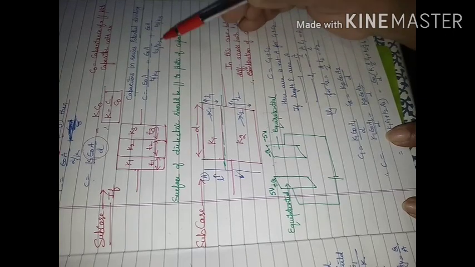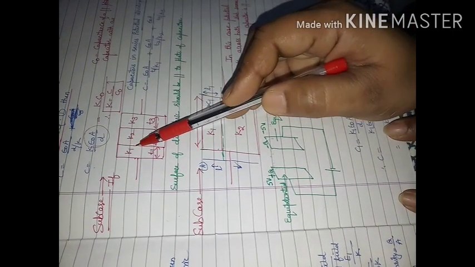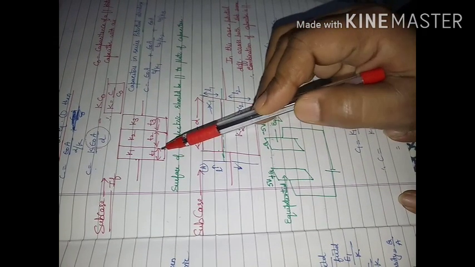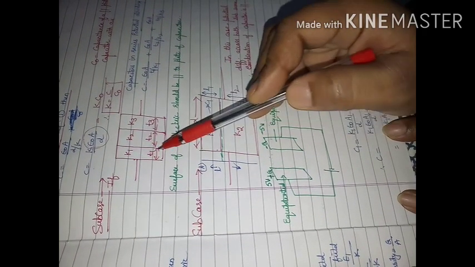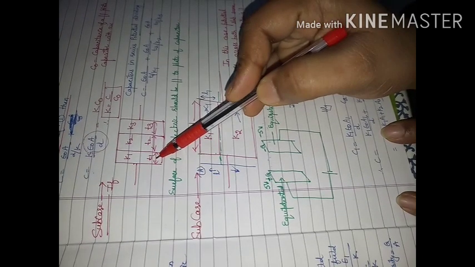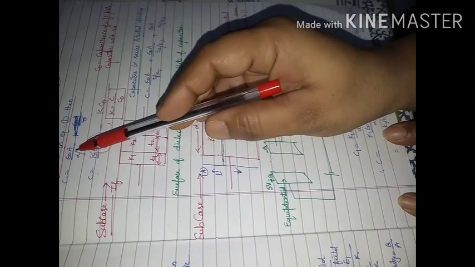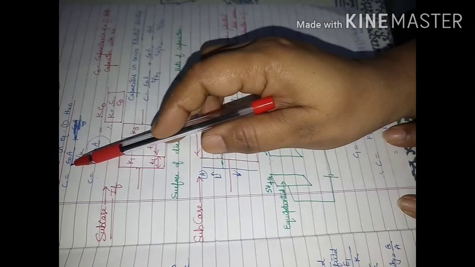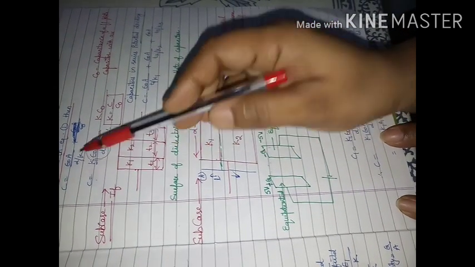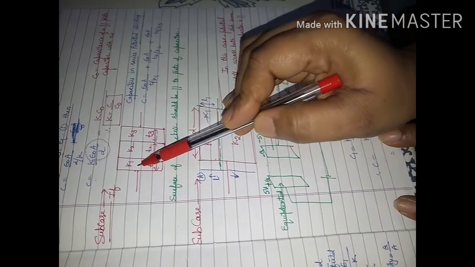From where is this formula coming? This is coming from here only. I will consider this to be one capacitor with dielectric constant K1 and thickness T1. So here D will be replaced by T1 and K will be the dielectric constant of that particular substance, that is K1. So in this basic formula, you change D by thickness and K by the dielectric constant of that substance.